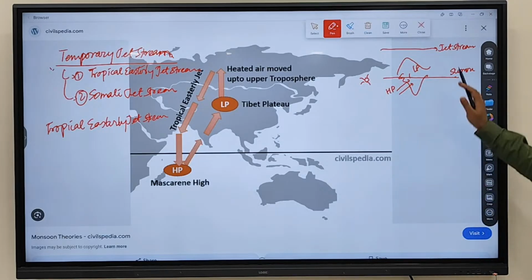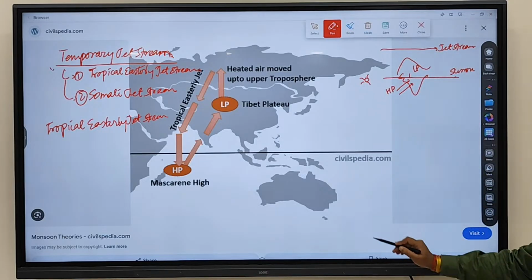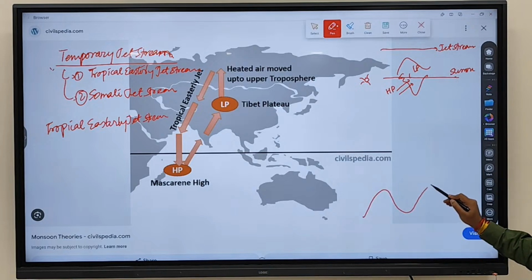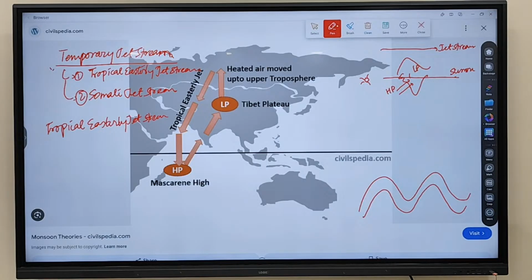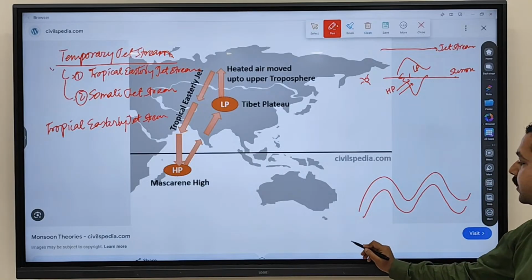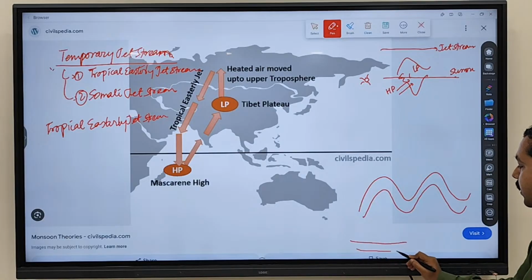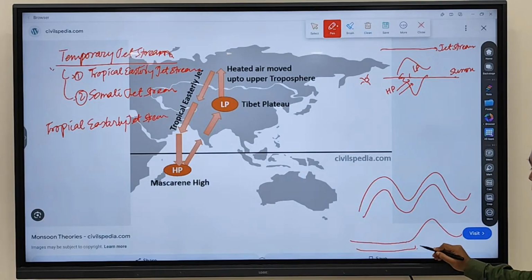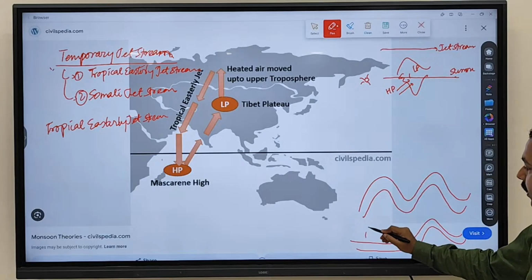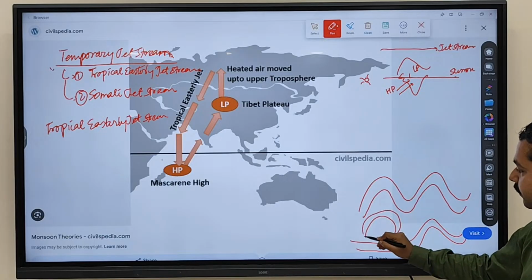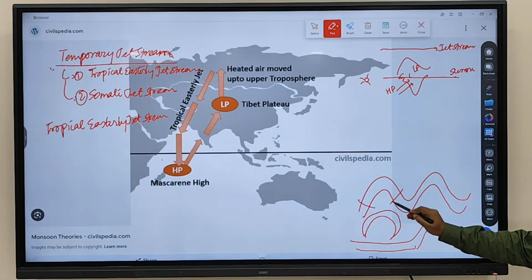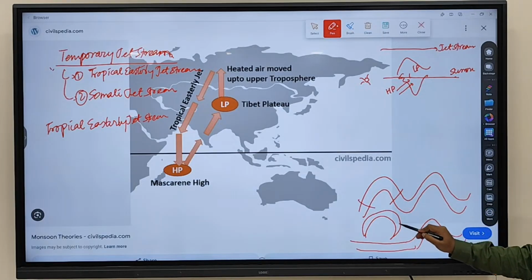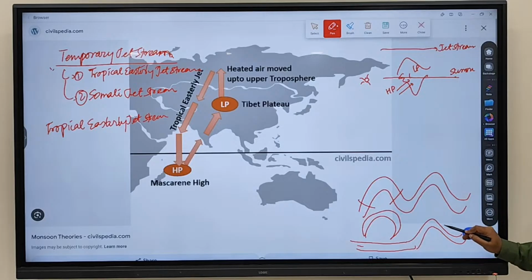Now, the jet stream moving over here moves in which fashion? Meandering fashion. After a certain point of time, with the meandering, the wind will start to move like this and starts to leave this air. This particular air is let off and the wind moves like this.